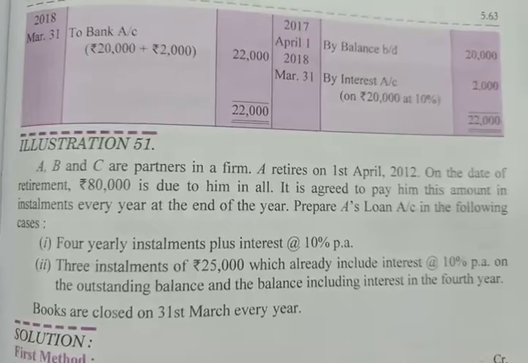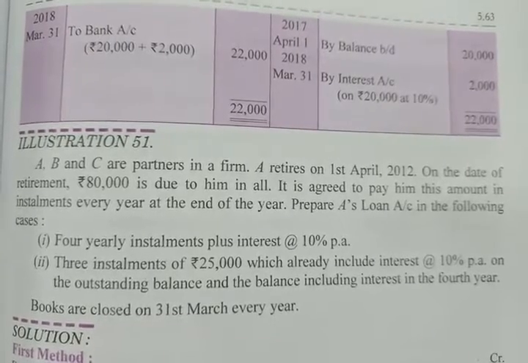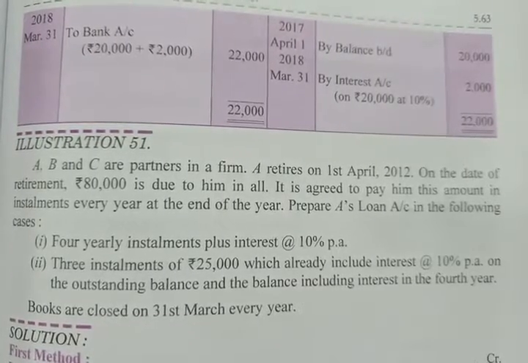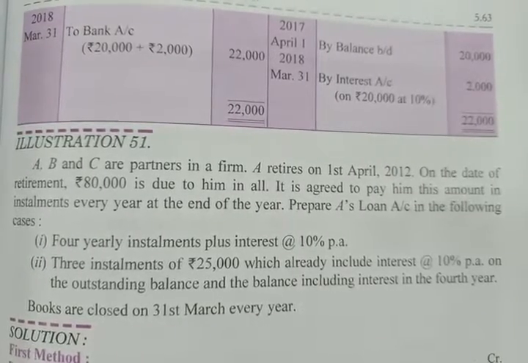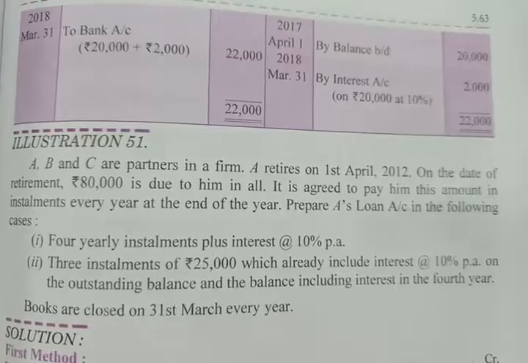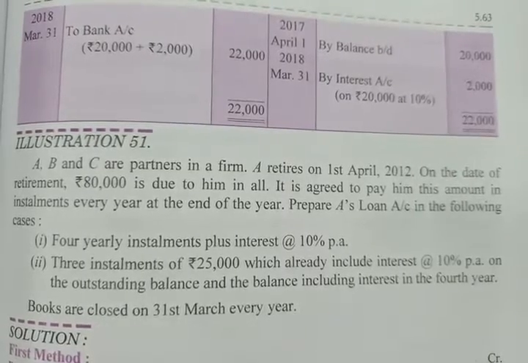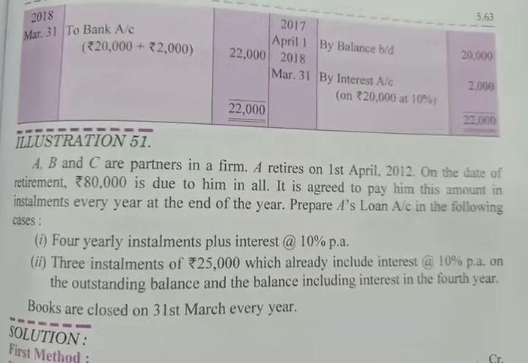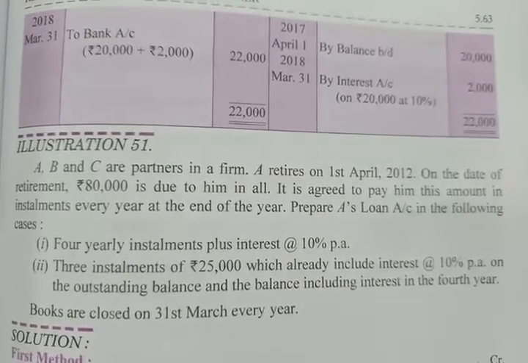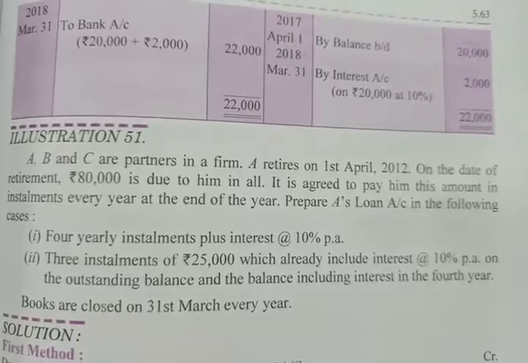First, 4 yearly installments plus interest at 10% per annum. Second, 3 installments of rupees 25,000 which already includes interest at 10% per annum on the outstanding balance, and the balance including interest in the 4th year. Books are closed on 31st March every year. So, let's solve this problem now.